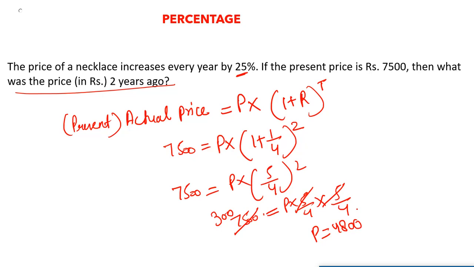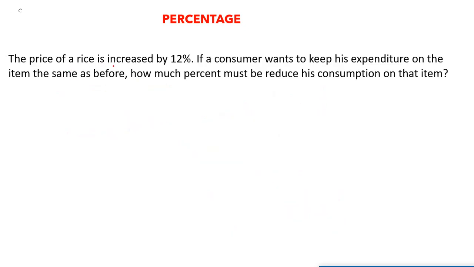So the price of the necklace 2 years ago was 4800, right? Let's see the next question now. The price of rice is increased by 12%. If a consumer wants to keep his expenditure on the item the same as before, by how much percent must he reduce his consumption on that item?